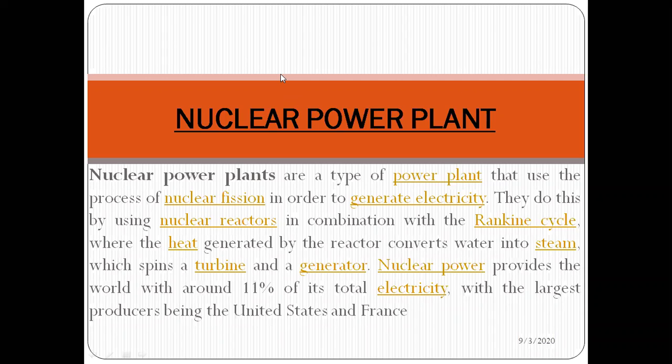Nuclear power provides the world with around 11% of total electricity, with the largest producers being the United States and France. So this is all about the nuclear power plant.